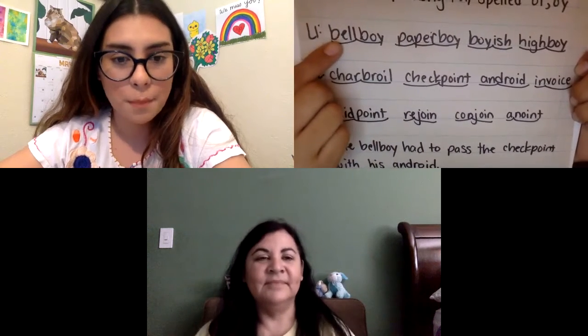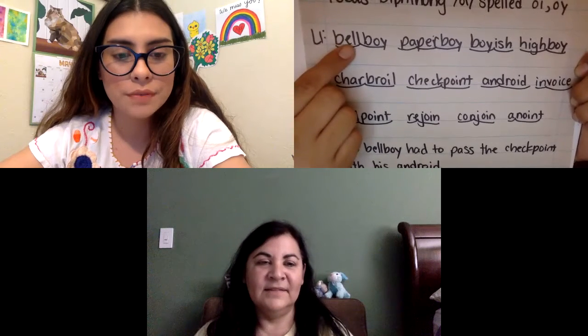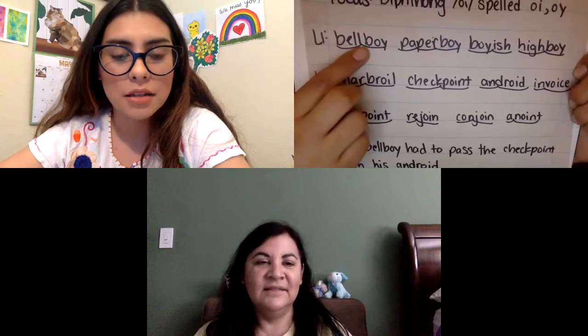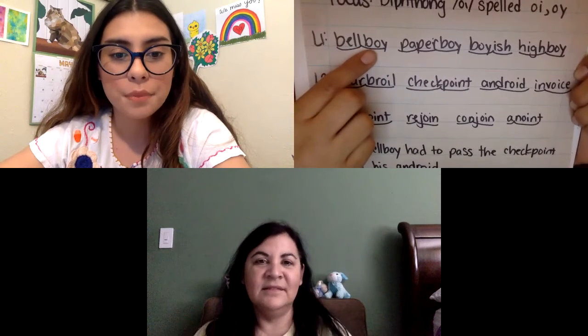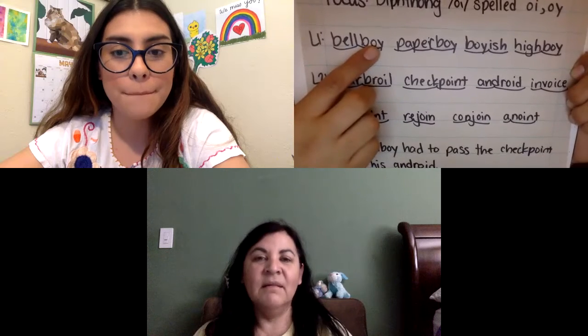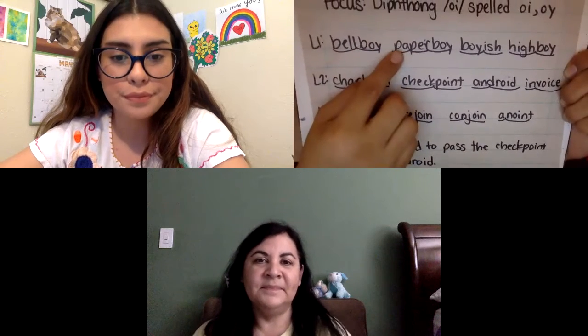Ready? Teachers, 3, 2, 1, sound. B. Sound. E. Sound. Blend. Bell. Sound. B. Sound. Boy. Blend it. Boy. Whole word. Bellboy. Next word. Ready? Sound.